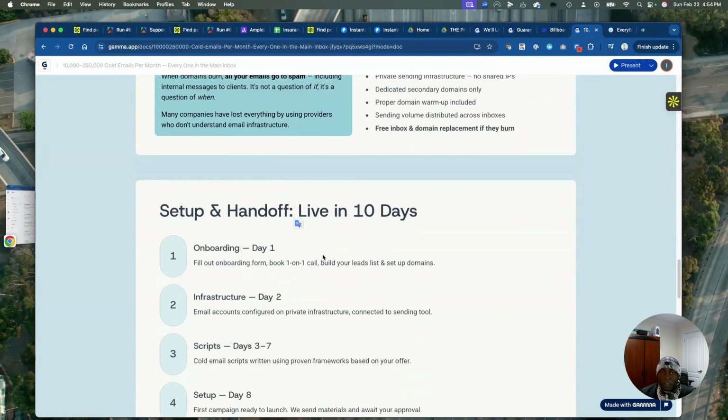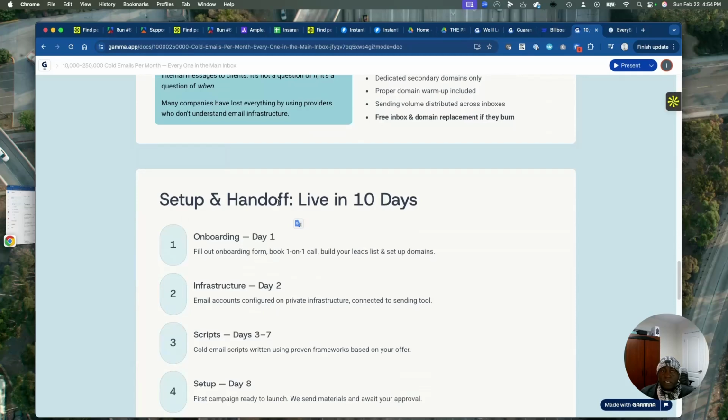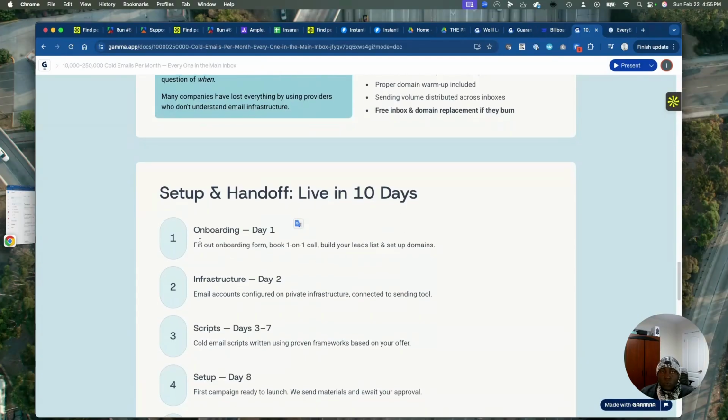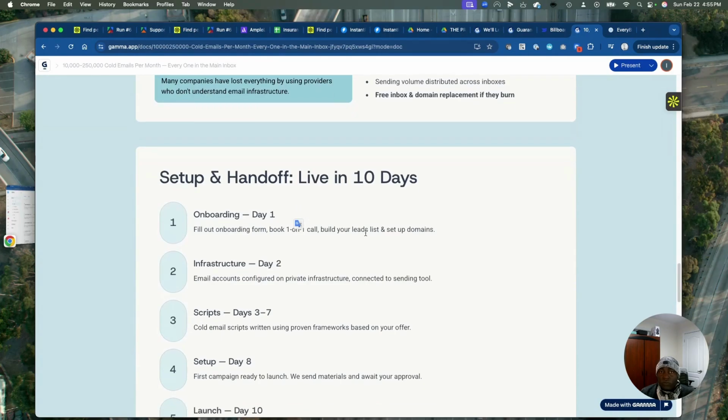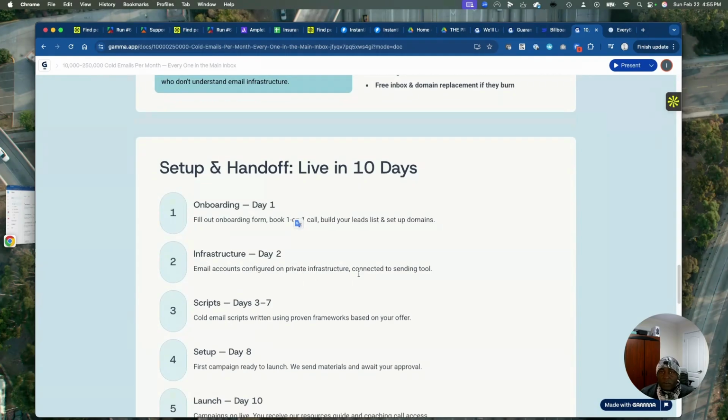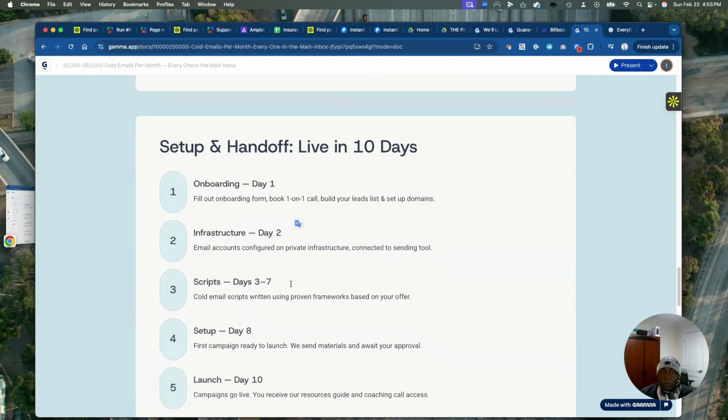So what's going to happen is that we have a 10 to 14 day setup process where we do our onboarding, we fill out the form, we do the one-on-one build, and we confirm the leads that we want, the kind of business, the kind of people we want to reach out to. We buy the accounts, private infrastructure, and we build your workspace.